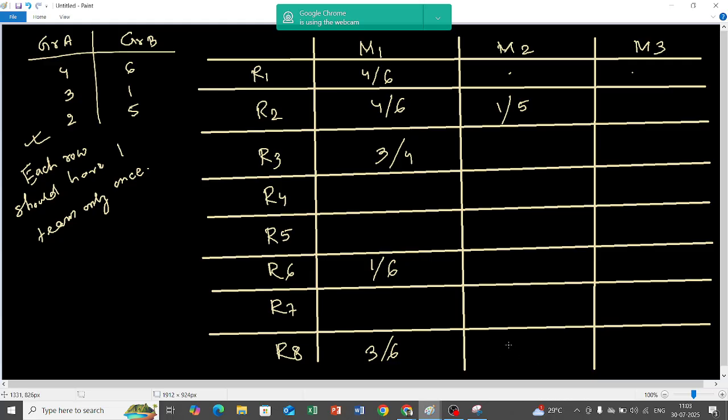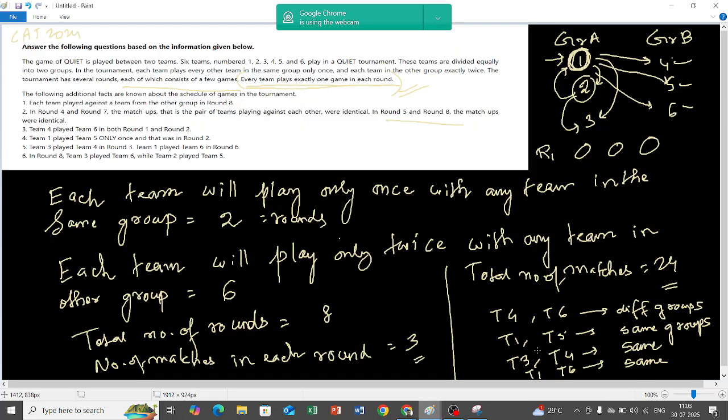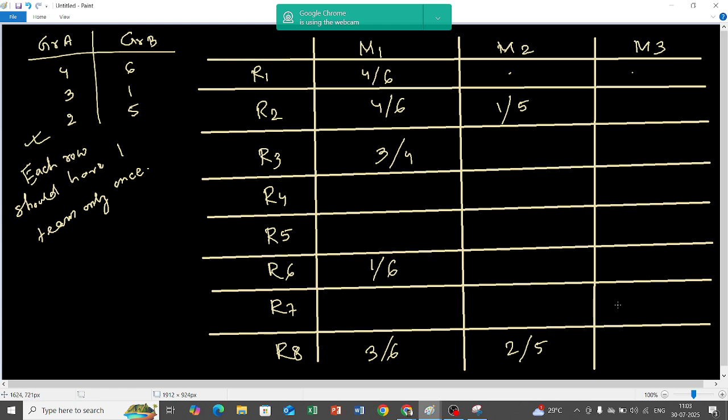Team 2 played with team 5. So I'm putting it over here. It is given, I just put down the information. That's it. Understood? Till here, have you understood? Yes, sir.